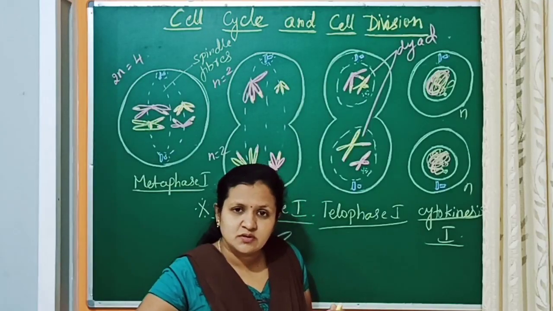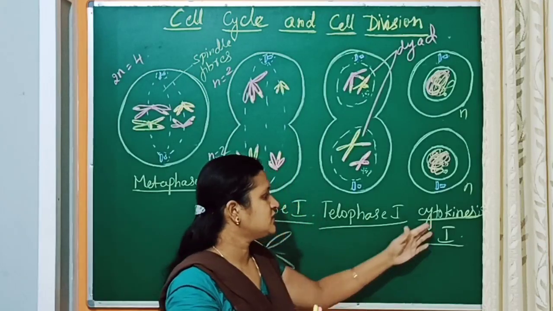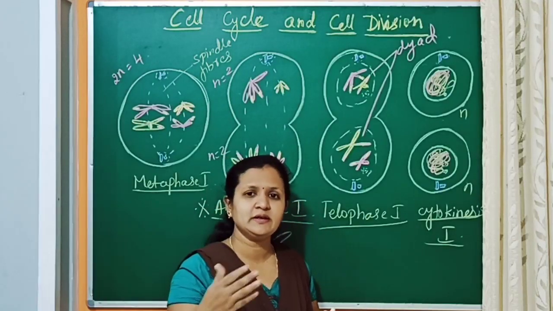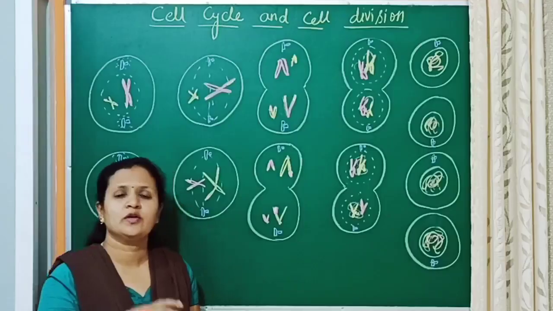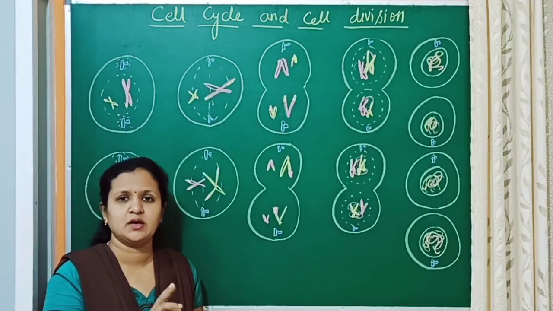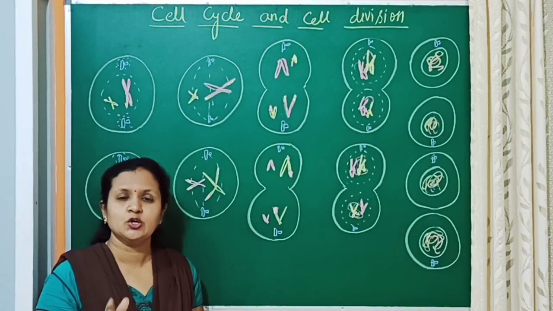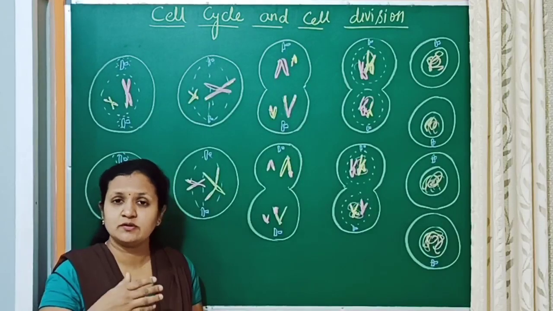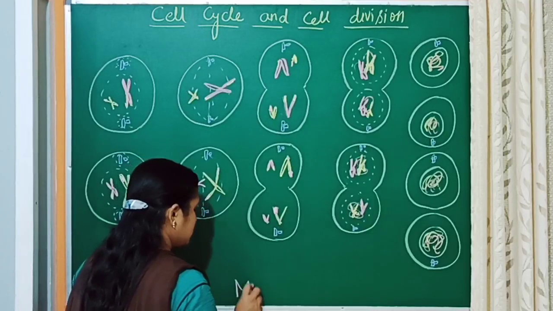So next comes meiosis 2, and after the cytokinesis, it will directly enter into prophase 2. Okay, from meiosis 1 we have got 2 daughter cells, and those 2 daughter cells are haploid in condition. Those 2 daughter cells now enter one more division, which is called meiosis 2.